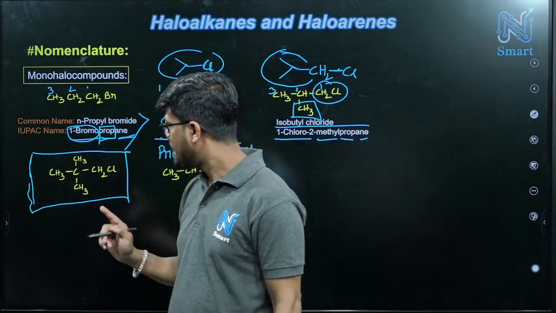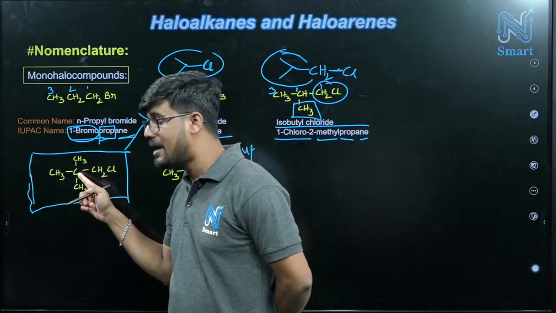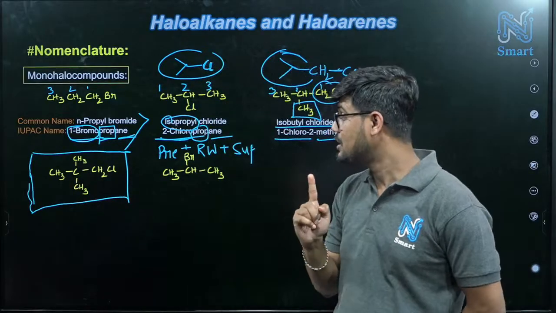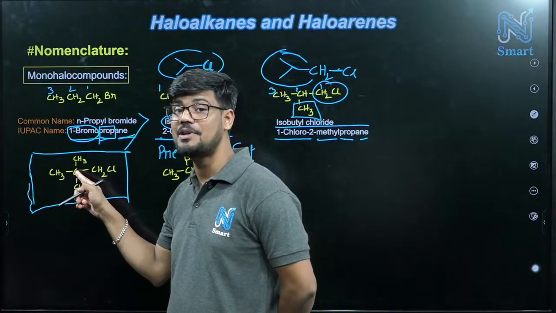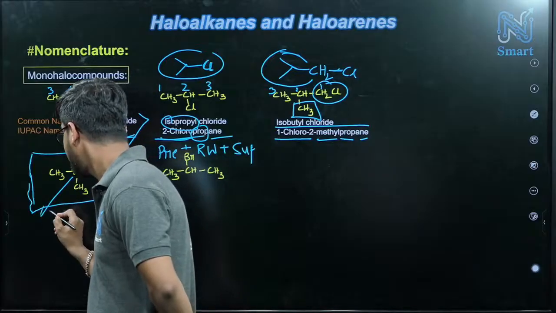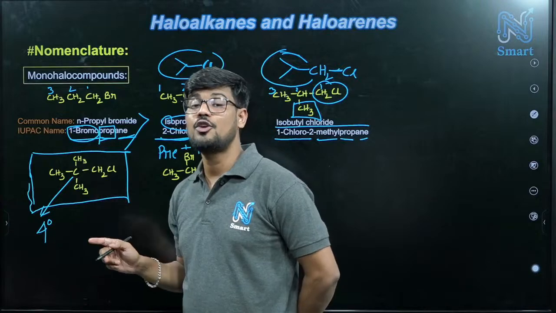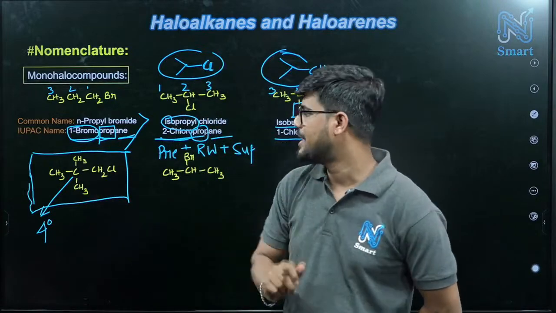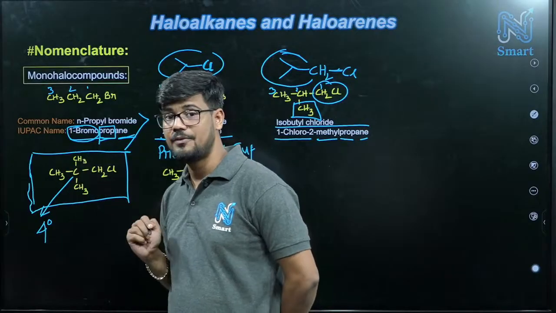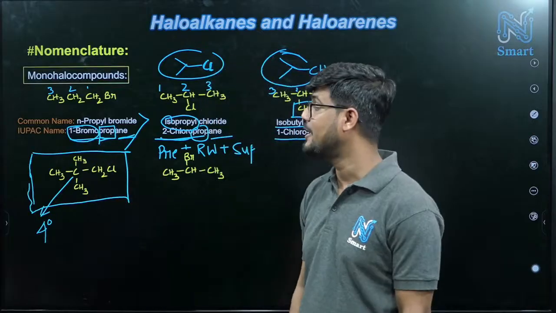Now just check. Whenever we have this type of system, this carbon is having another 4 carbons. So this is a quaternary carbon, because the central carbon is having 4 other carbons. Quaternary means 4 degree, correct? Now if we have this type of system, we will call it neo. This neo word will be coming. And how many carbons do we have here? 1, 2, 3, 4, 5, total 5. So neopentyl chloride. Here the common name will be neopentyl chloride.